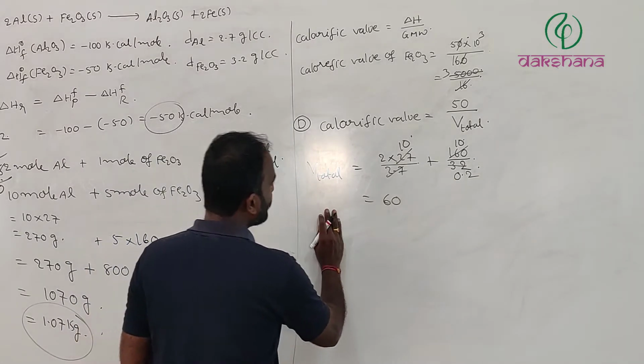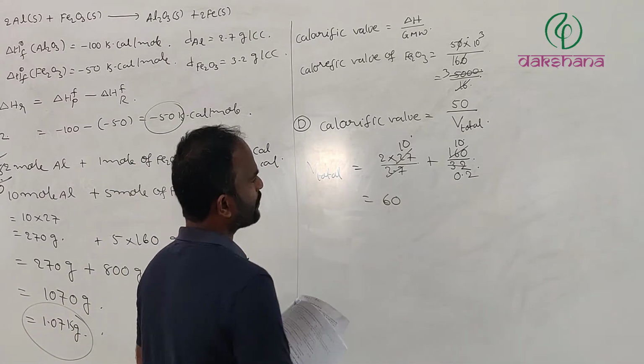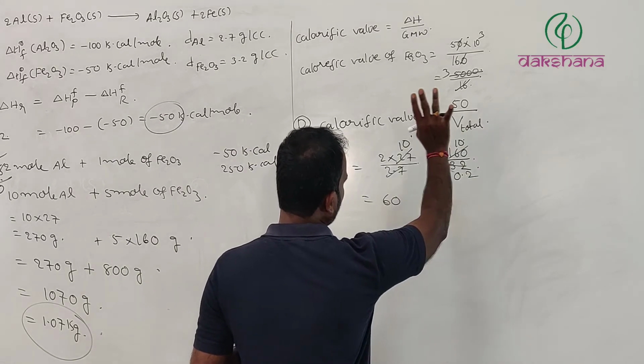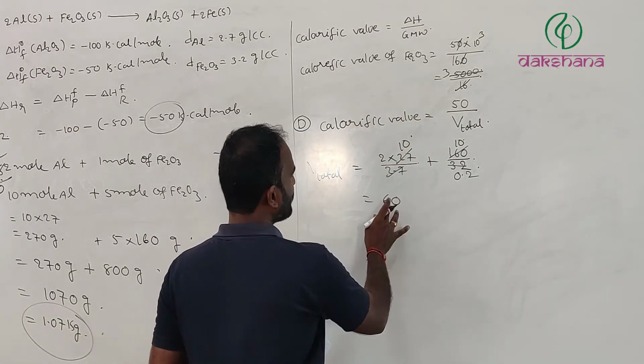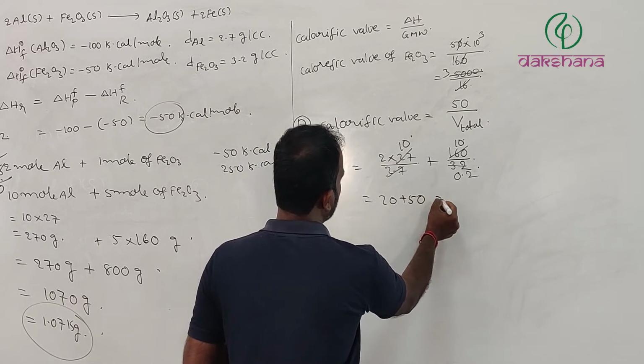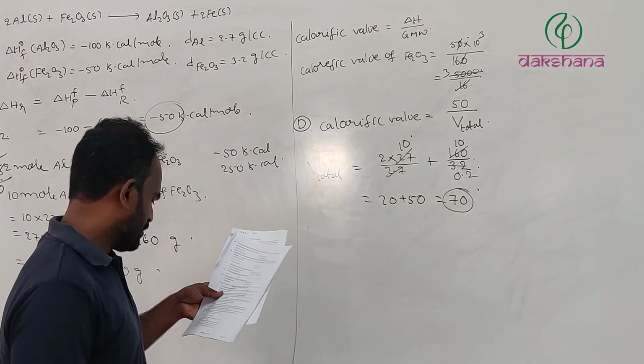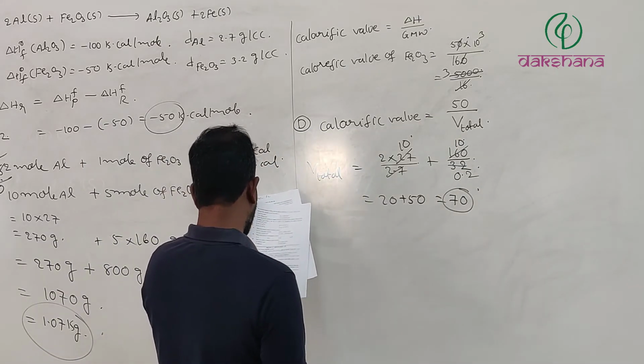Now, if we want to calculate the total volume, it is going to be 20 plus 50, that is equal to 70.